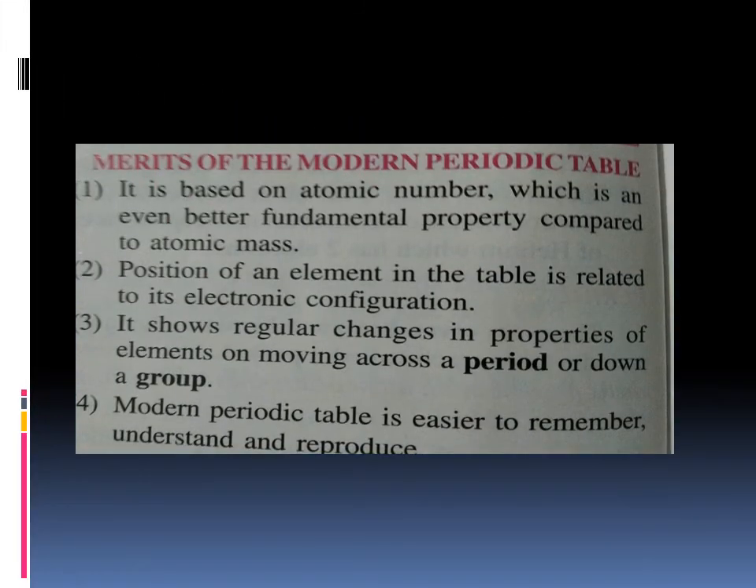Let us study the merits of the modern periodic table. It is based on atomic number, as already said, which is a better fundamental property compared to atomic mass. Position of an element in the table is related to its electronic configuration. It shows regular changes in properties of elements in moving across a period or down a group. Modern periodic table is easier to remember, understand and reproduce.